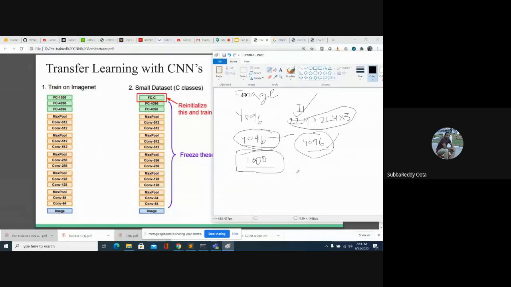Now suppose we have 10,000 images. We pass the 10,000 images to this architecture, and for each image we get 4096 neurons. Then 10,000 images give a 10,000 by 4096 dimension. We can call this X. This is our feature vector.